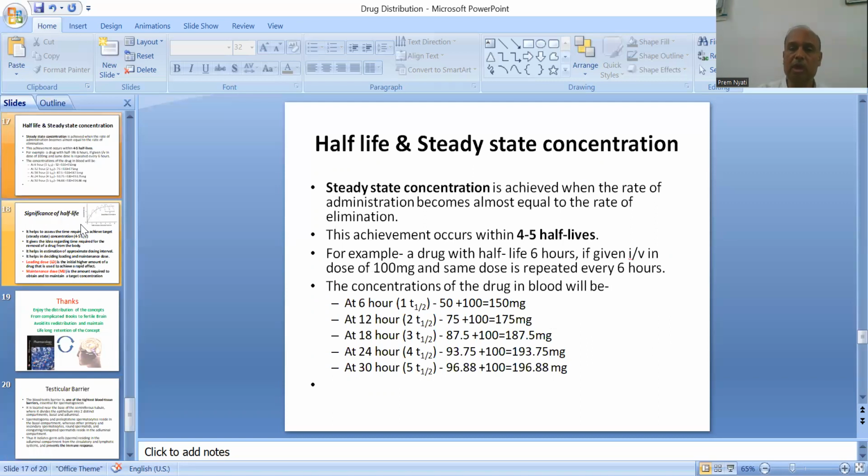The concentration of the drug in blood will be, after one half-life, 50 plus 100, 150. After two half-lives, half of 150 is 75 plus 100, 175. After three half-lives, half of 175, that is 87.5 plus 100, 187.5. After 4 half-lives, half of 187.5, that is 93.75 plus 100. And after 5, it will be 96.88 plus 100. So 94 to 97 percent we achieve in the 4 to 5 half-lives.